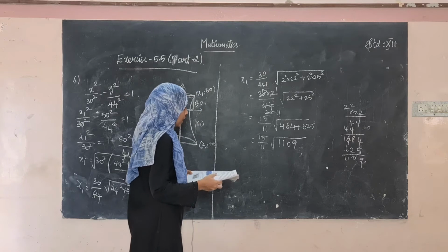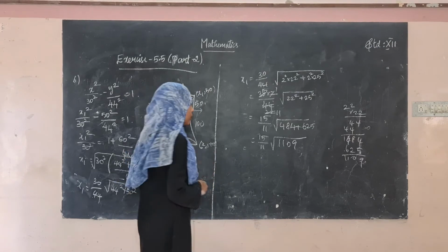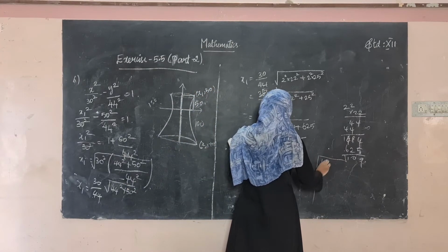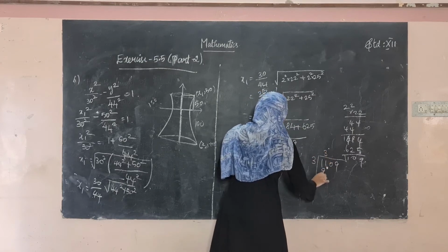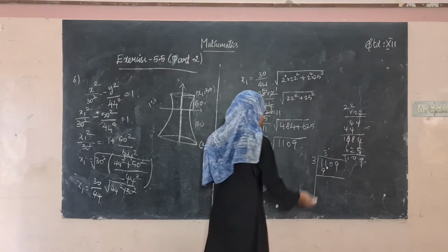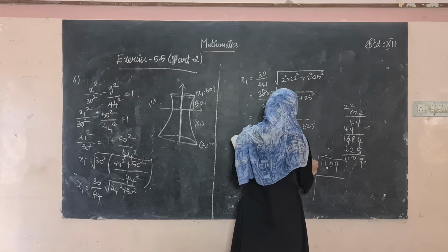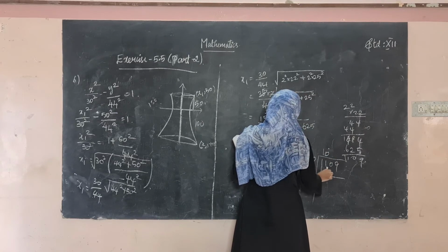Okay, so it is 1109. Here we have to take the square root of this. 3 squared is 9, otherwise you can take it as 10, and 10 squared is 100.